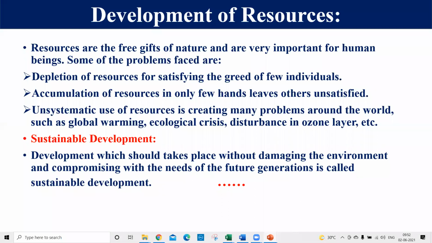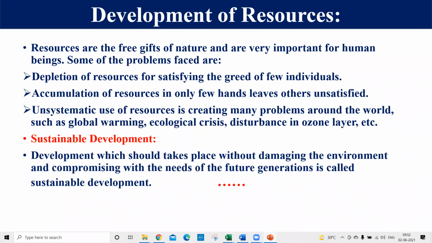The next most important thing is that unsystematic use of resources is also creating many problems around the world. It means if we are using our natural resources indiscriminately, this creates problems not only in our country, but all over the world, like global warming, ecological crisis, and disturbance of the ozone layer also. So my dear students, because we know resources are a free gift of nature, we are using them in a very indiscriminate manner, and due to this we have faced a lot of problems in our world, right?